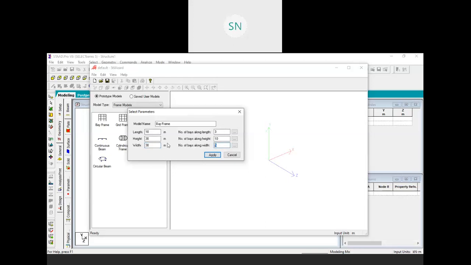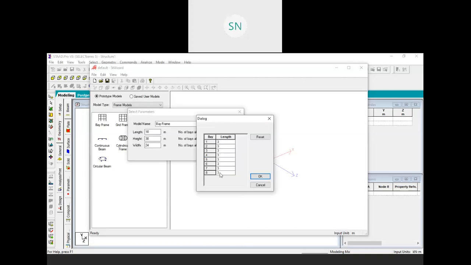And I want, okay, let me take 24 and 8 divisions. So division will be 3 meter length. You can check your divisions over here, right?